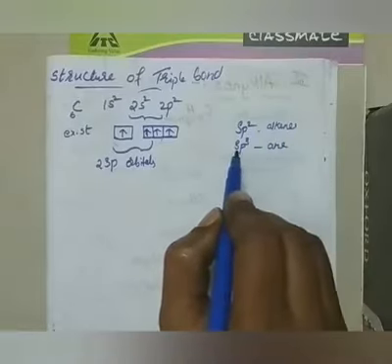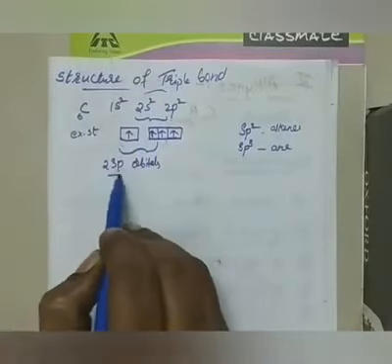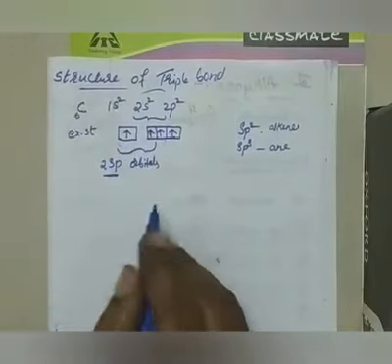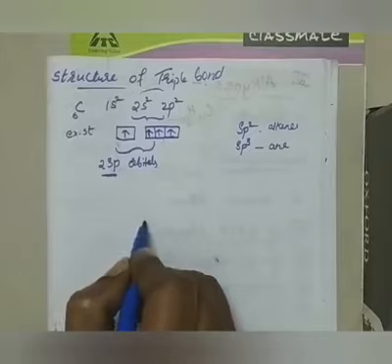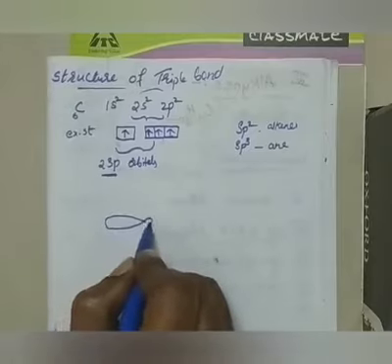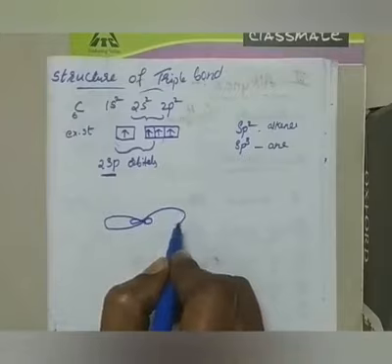See here, let me write the structures of how to write the hybridized orbitals. One is a big lobe and one is a small lobe, and another sp hybridized orbital, one small lobe and one big lobe, right? So they are arranged linearly. You need not take it into vertical, horizontal and all.